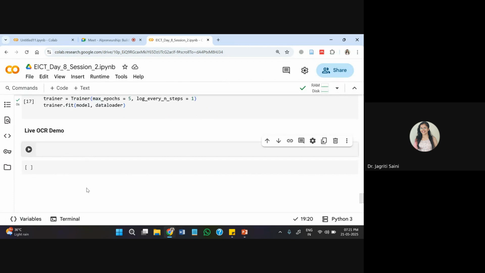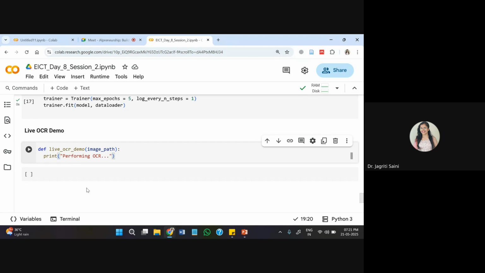And for this, I'll first define a live OCR function over here so that it can help me extract the data from a different set of images that I can have in my data format. Then it will print performing OCR, because that is the first thing we will deploy on the system.